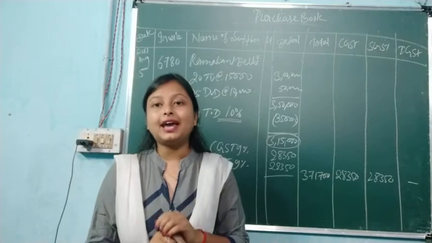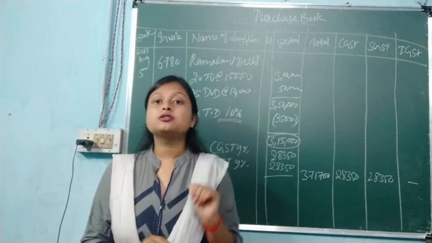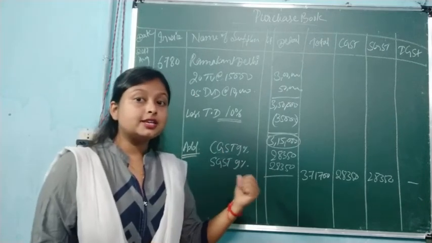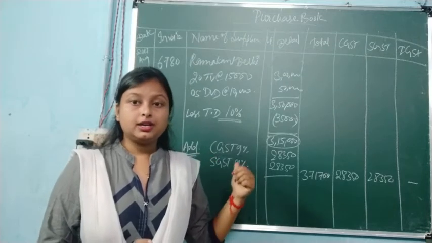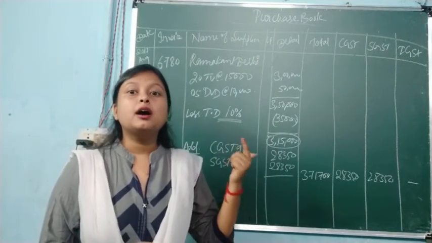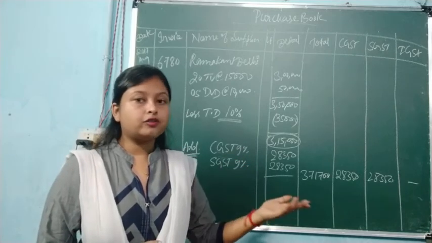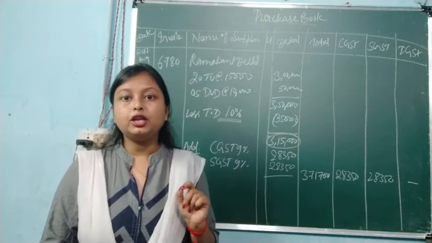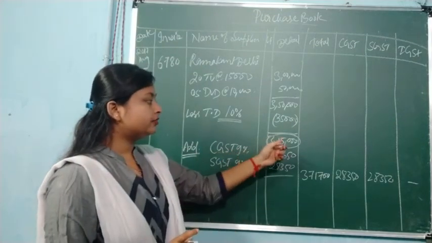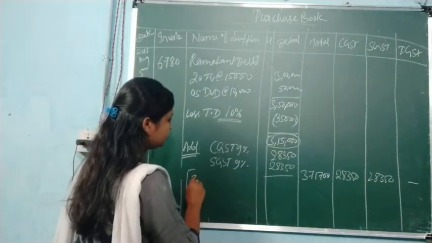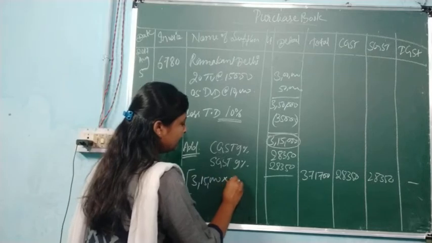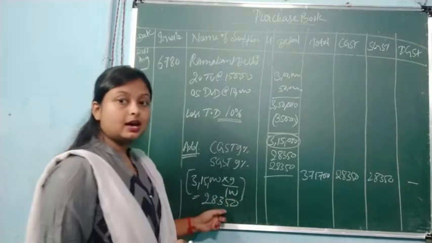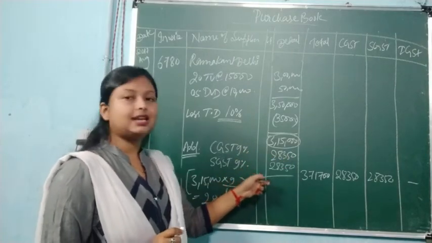Now why are we applying 9% CGST and SGST? The trader is of Delhi and he is purchasing goods from Delhi only. That's why CGST and SGST is applied. If he had purchased the goods from Maharashtra or Mumbai or anywhere else, we would have applied IGST, whatever percent is given in the question. So 9% of 3 lakh 15,000, we calculate 3 lakh 15,000 into 9 upon 100. Whatever amount comes, it will be 28,350. This amount you have to write down here, 9% CGST, 9% SGST.